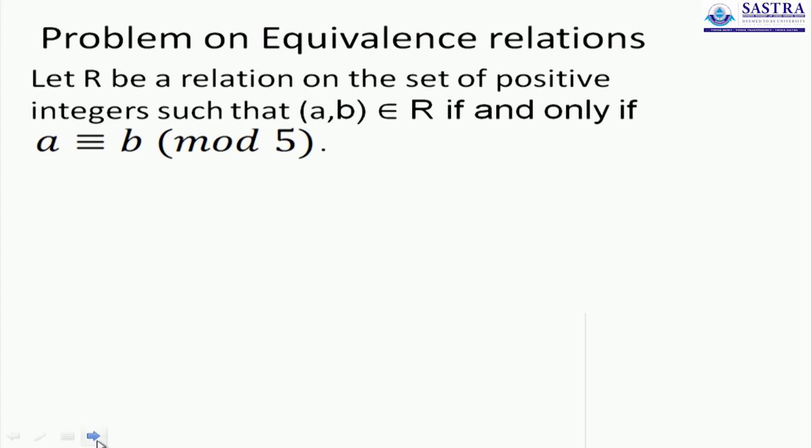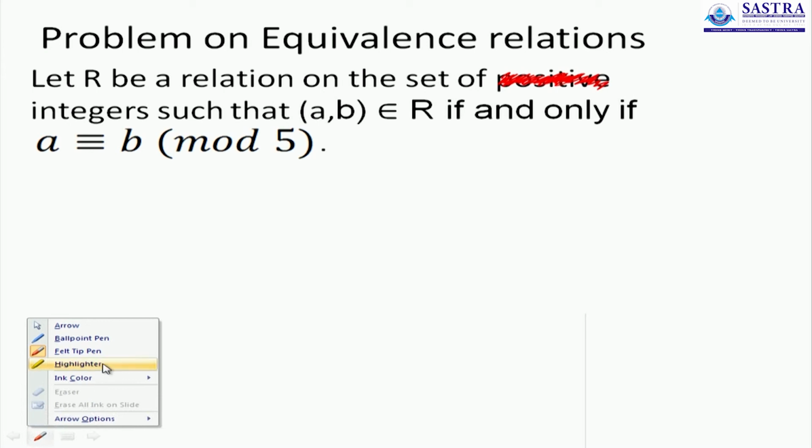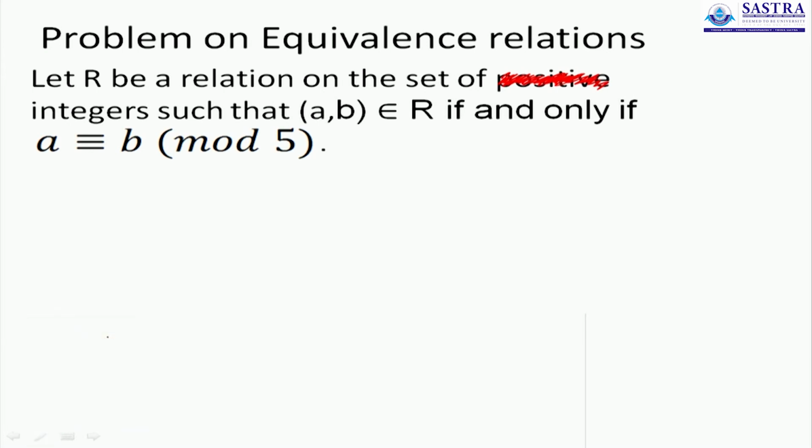Let's have a look at one more example. Here again we will consider the set of all integers, not necessarily positive, and we relate a number A with another number B, or we say that (A, B) belongs to R only when A is congruent to B modulo 5. Now modulo 5 is an operation that we will see in detail in the 4th unit of the course, but now I will just give you an introduction to it. If A is congruent to B modulo 5, we are trying to say that A minus B is a multiple of 5.